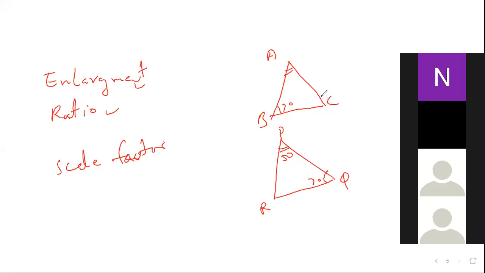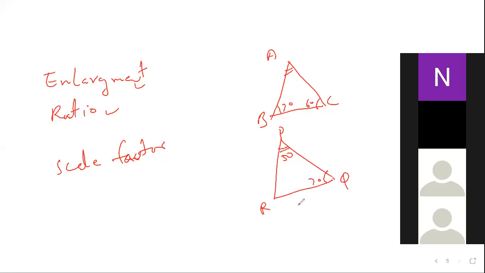Listen to me carefully. Think about this one. What about this one? Can I say all angles are equal? Please open your eyes. It's a polygon. Do you agree it is a polygon?